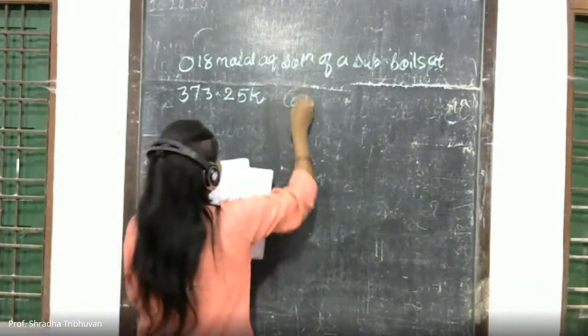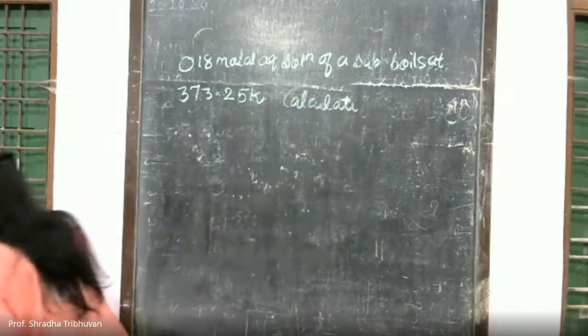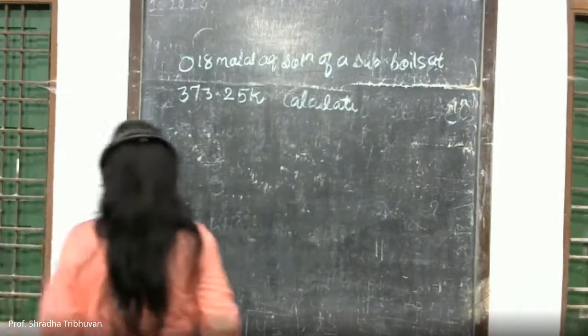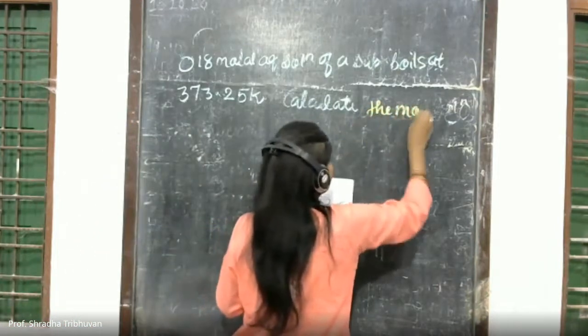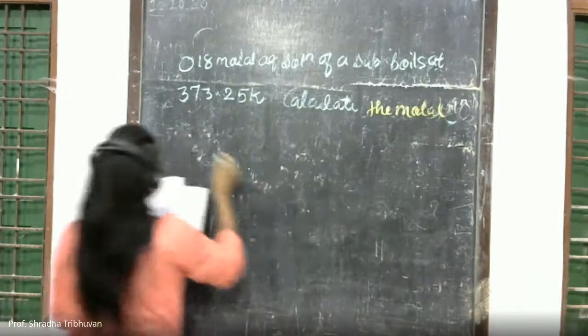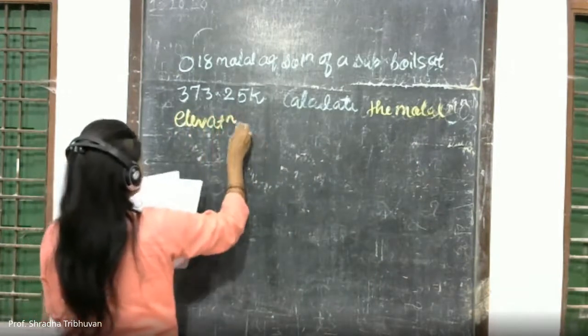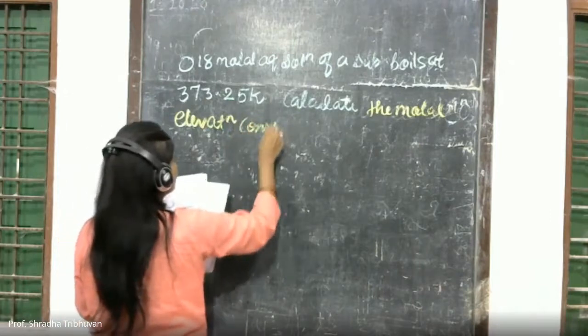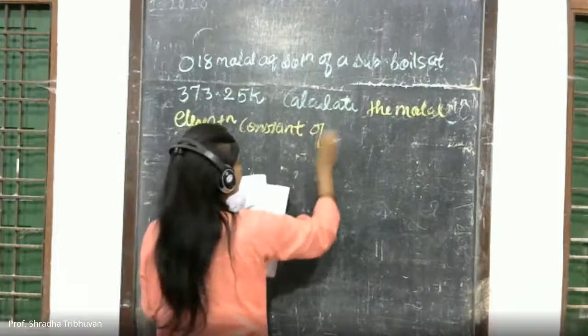Calculate the molal elevation constant of water.